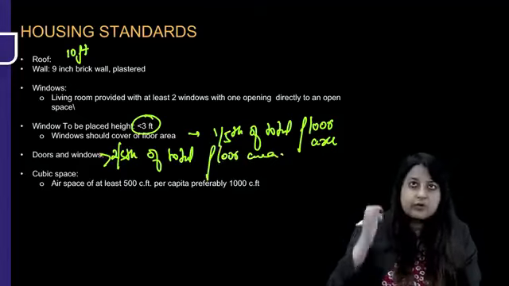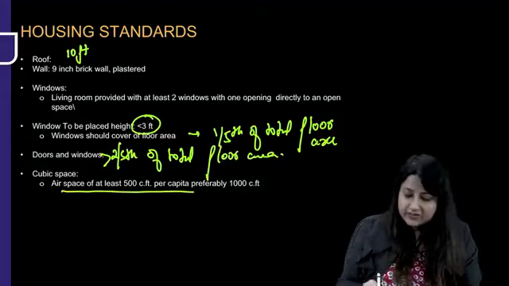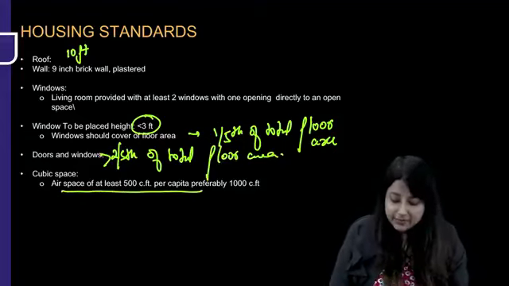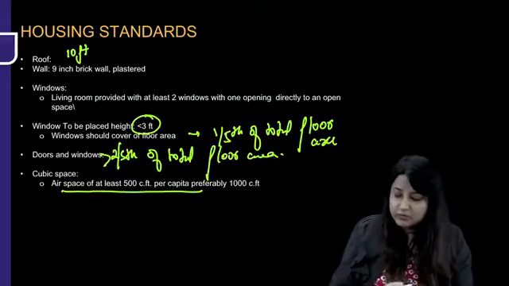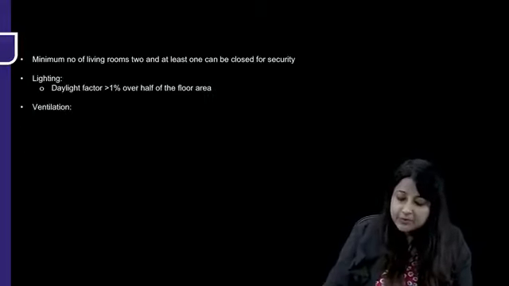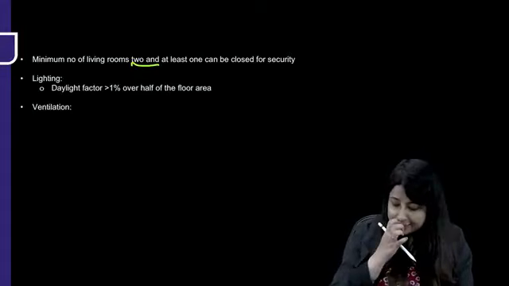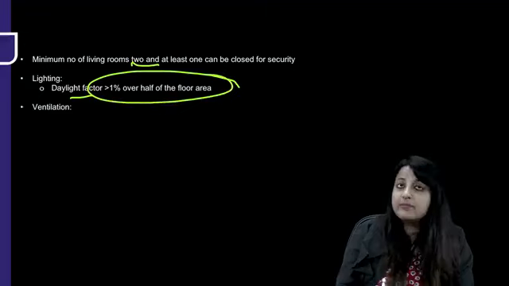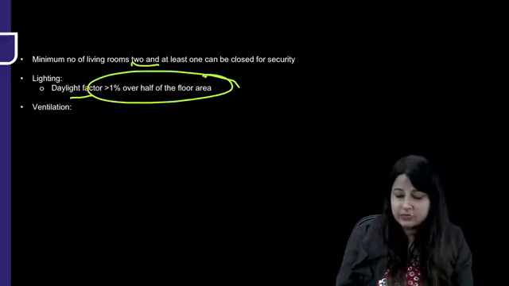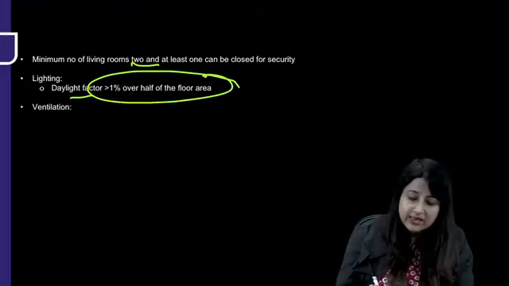All right, what about cubic airspace? Airspace of at least 500 cubic feet per capita is provided, preferably can go up to 1000 also. Minimum number of living rooms should be 2 and at least 1 can be closed for security. Daylight factor more than 1%, not more than 5%, more than 1% over half of floor area.